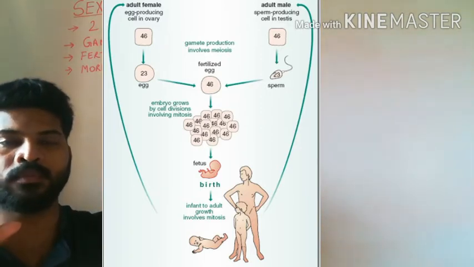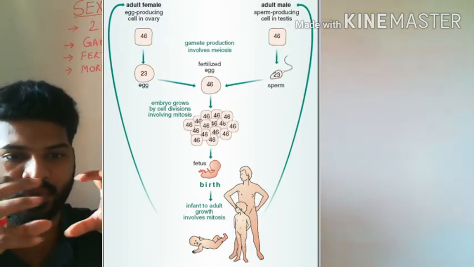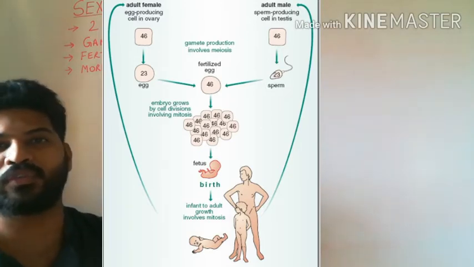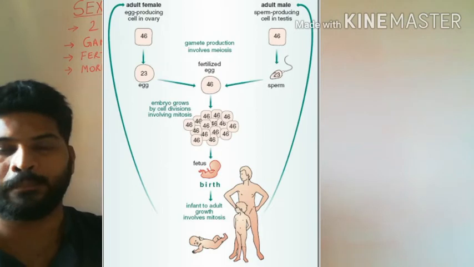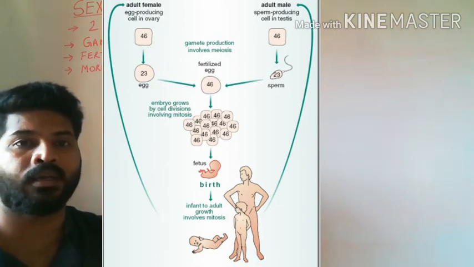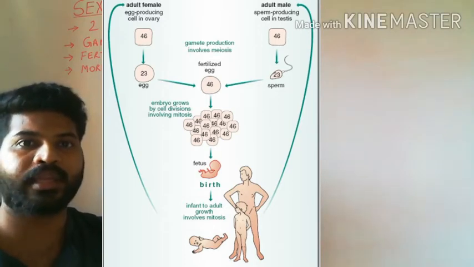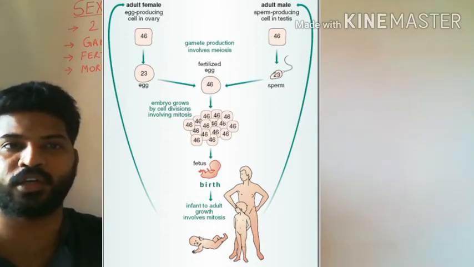When these two germ cells or gametes fuse, it produces offspring having a complete set of chromosomes similar to the parent. But because the gametes are from two parents, the variations will accumulate in the offspring.